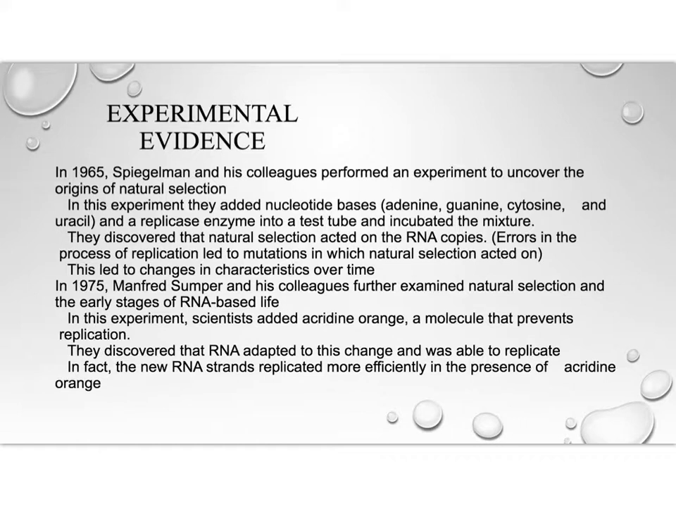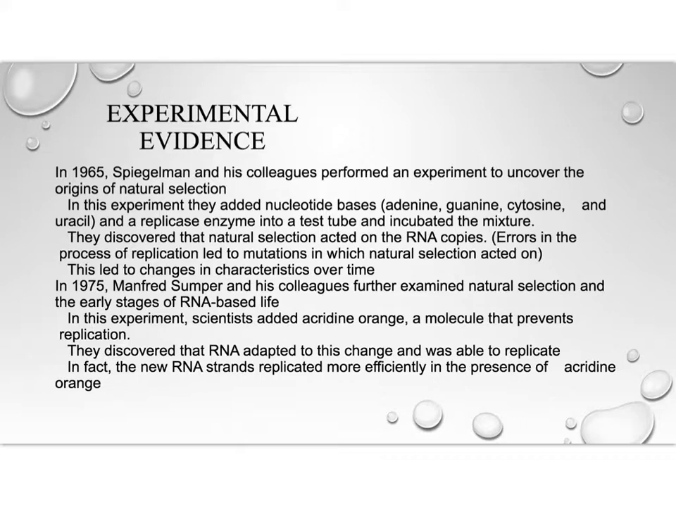There are a few important experiments that demonstrate the plausibility of this hypothesis. In 1965, Spiegelman and his colleagues performed an experiment to uncover the origins of natural selection. They added nucleotide bases, which are adenine, guanine, cytosine, and uracil, and a replicase enzyme into a test tube and incubated the mixture. They discovered that errors in the process of replication led to mutations on which natural selection acted.